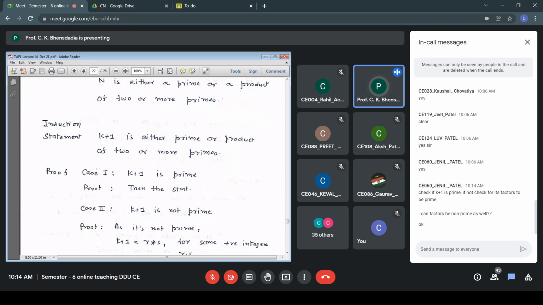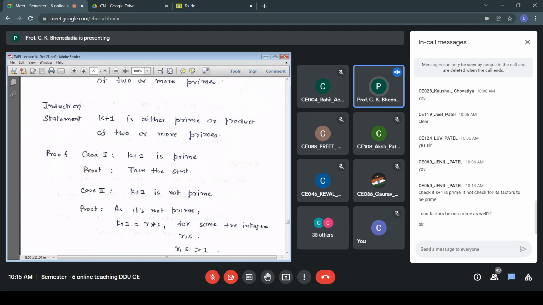When it is not prime, it means I can write k+1 as a product r*s for some positive integers r and s.